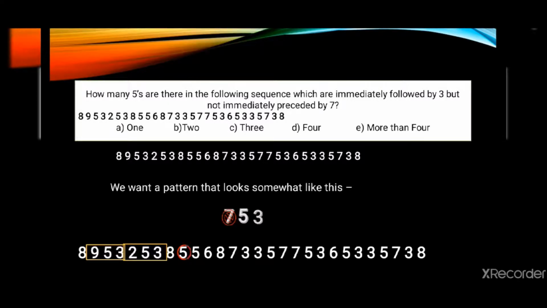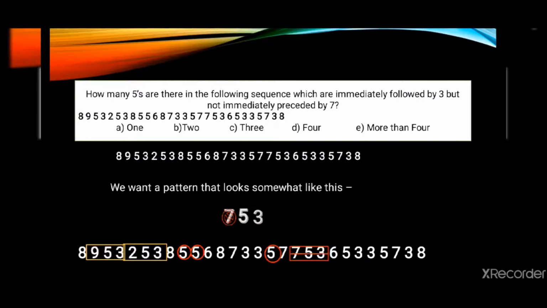Now our next 5, again another 5. These two 5s don't follow the given condition, so we'll leave these 5s. Next, again this 5 is not following the condition. Next 7, 5, 3. I am making a red box here because I don't want this condition. I was given in the question we don't want 7 before the 5. Therefore I am discarding this sequence and I am marking it as red box.